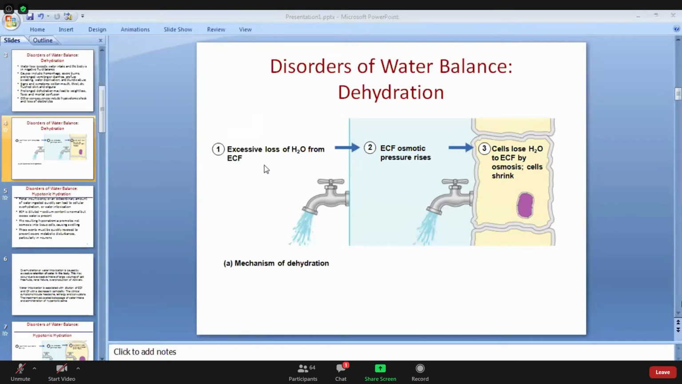Due to loss of water from extracellular fluid, first there is a rise in osmotic pressure, and because of that, the cells lose water to ECF by osmosis. In this way, there is a process of losing water from different compartments, first ECF and after that the cells. And the consequence is that the cells shrink in dehydration.